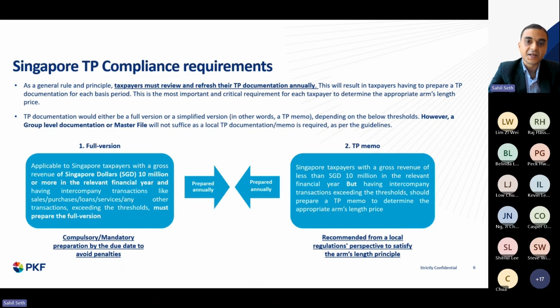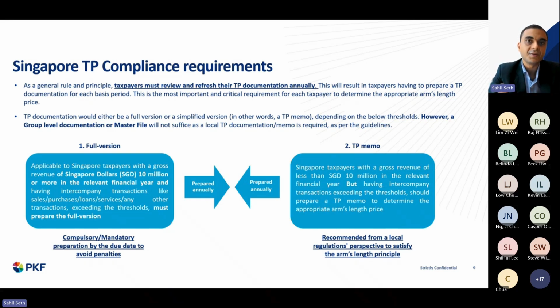The main emphasis of the IRAS is that the transactions are at arm's length, right? So there has to be some basic level of analysis or documentation to support that my transactions are at arm's length, right? Obviously the transfer pricing memorandum reduces the burden on the taxpayer in terms of efforts, time, costing, etc. But there has to be a minimum basic level of documentation to support, right? So it's like something is better than nothing.